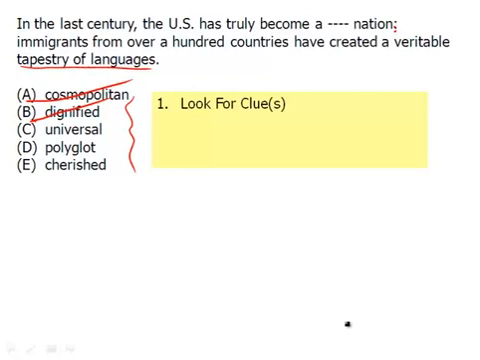But wait a second. We were looking for a tapestry of languages, meaning many, many languages. Universal does not mean that. There's that strange word. What is polyglot? We don't know. So we go to E, which is cherished. Can it become a cherished nation? Well, maybe, because there's so many languages, we cherish it, but by definition, cherished does not mean speaking many languages. Polyglot, on the other hand, does. Notice the root, poly, which means many. Glottis comes from your throat. So many-throated or many-tongued, speaking many languages. That's how the roots work with polyglot. And now we know a new definition, and therefore that is definitely the answer.